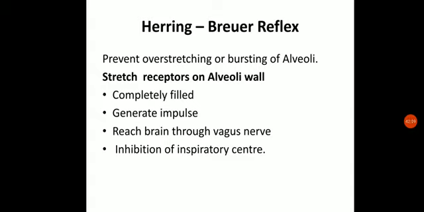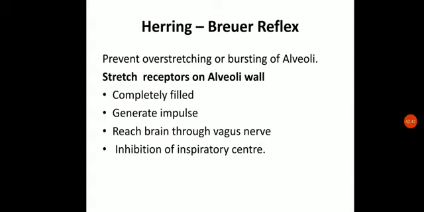So the wall of the alveoli, that is the epithelial wall, has specific receptors called stretch receptors present on it. When the alveolar wall gets completely filled, what will happen? It will impart a pressure on these stretch receptors.